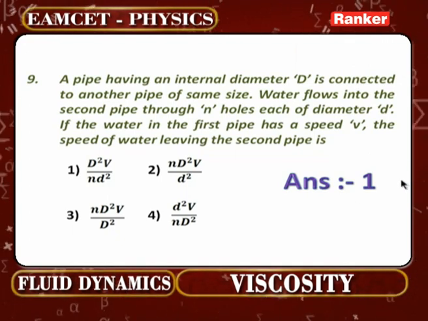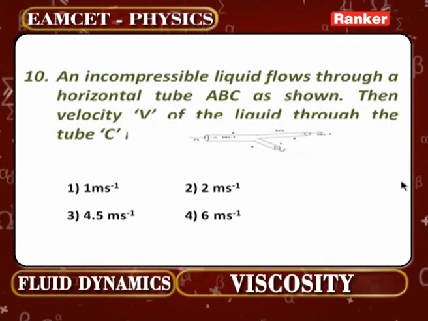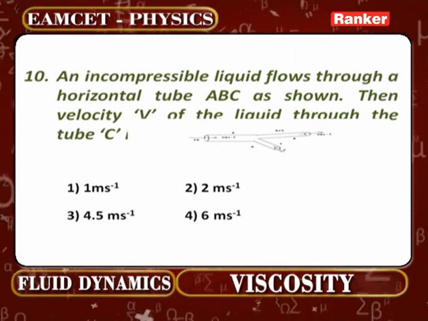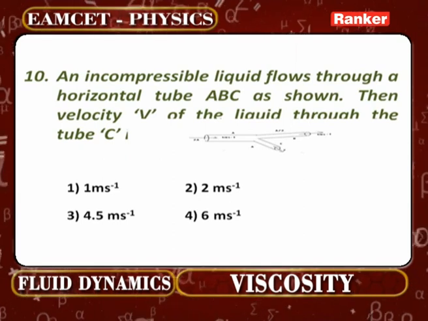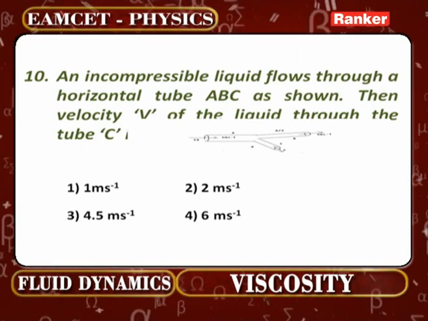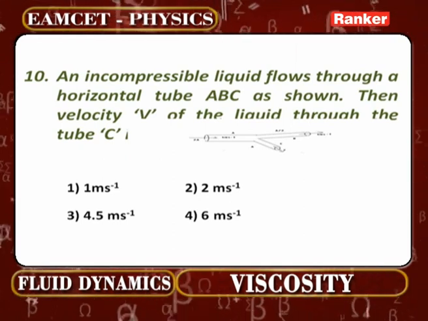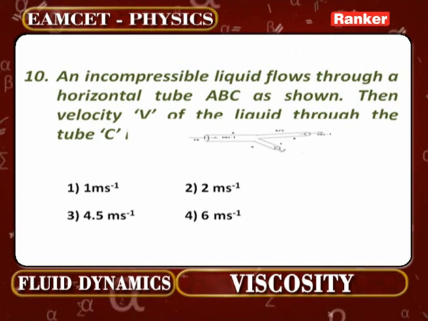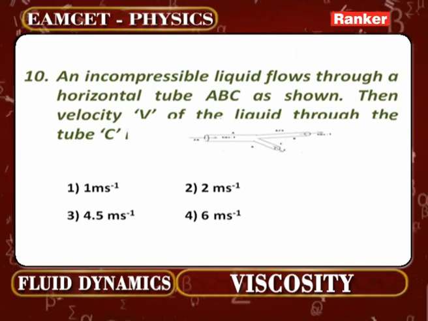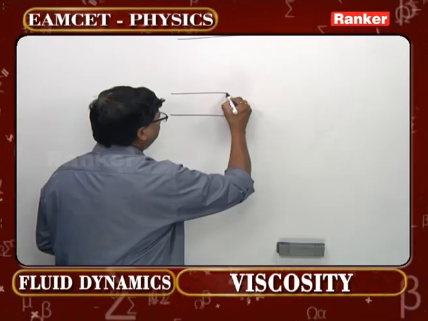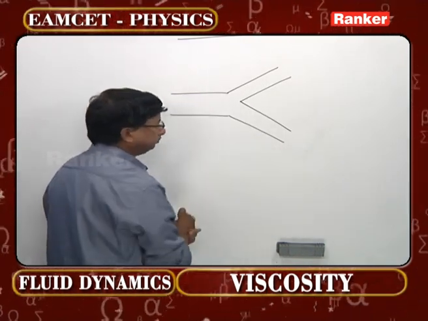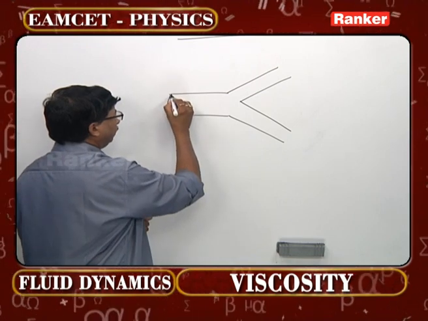Okay. Now come to the next, that is question number 10. An incompressible liquid flows through a horizontal tube A, B, C as shown. Then what is the velocity v of the liquid through the tube C? Just look at those values carefully. First of all, it is given this way. There is one more tube this way, and one more tube this way.